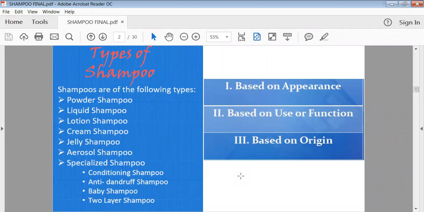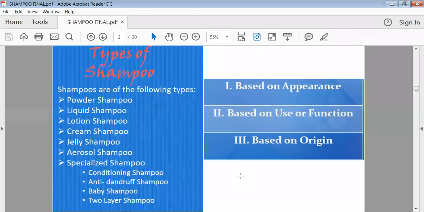Then jelly shampoo was developed. Then aerosol shampoos were developed, and after that, specialized shampoo was developed. So depending on the development of our technology, we have moved from powder shampoo to specialized shampoo. Under specialized shampoo, depending on the requirement of the user, we can have conditioner shampoo, anti-dandruff shampoo, then shampoo special for baby purpose, that is baby shampoo, as well as the two-layer shampoo.